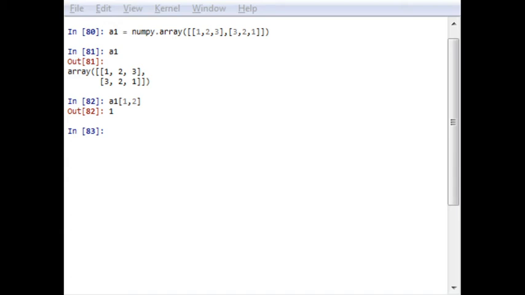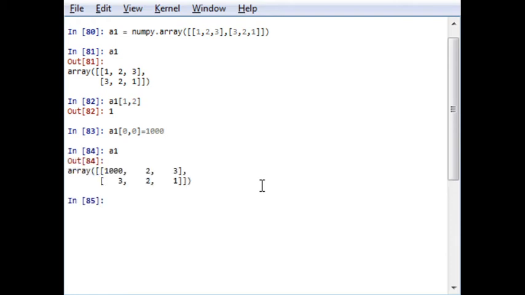Indexes can also be used to assign a particular value to an element, so you can use the assignment operator along with this. For example, if I want to change the first element of the array, that is 0, to, let's say, 1000, I will write 1000. So now the a1 will have 1000 there. In this way you can do this.